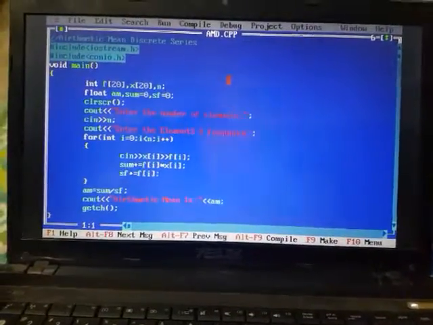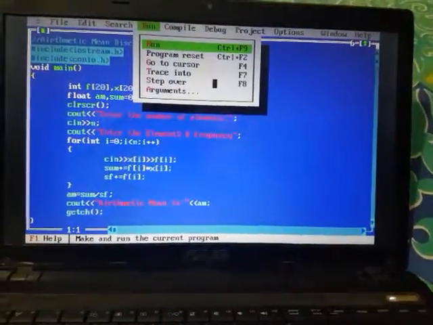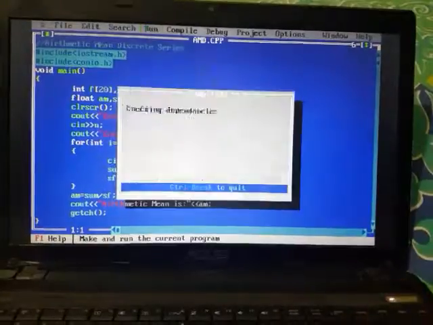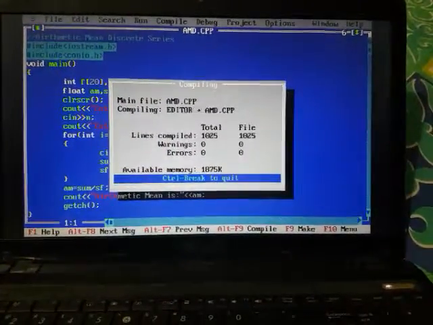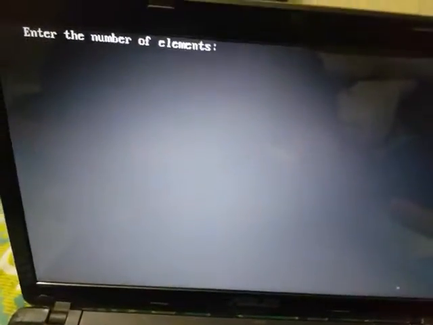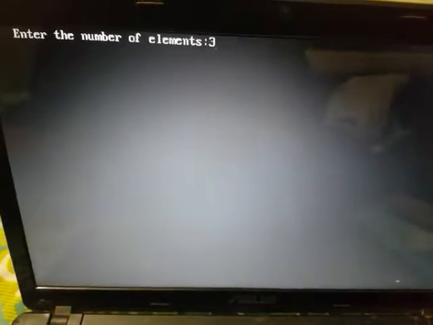Now we wrote the same program on the laptop and let's run it with the same input that I gave you in the example. So let's run this. See, it prompts the user to input the number of elements. Let us suppose it's 3.